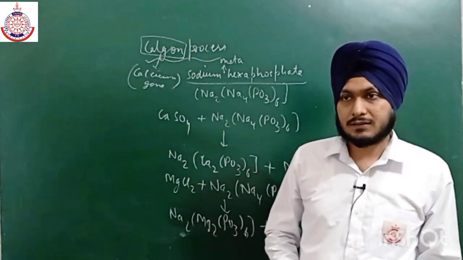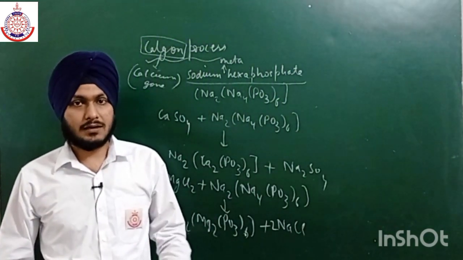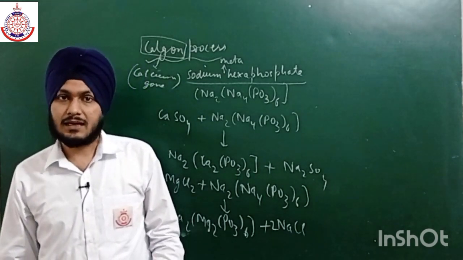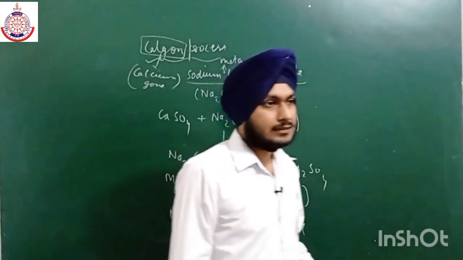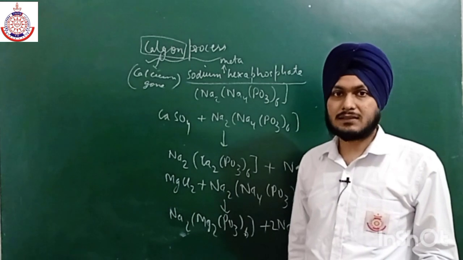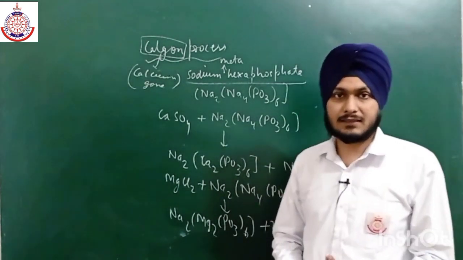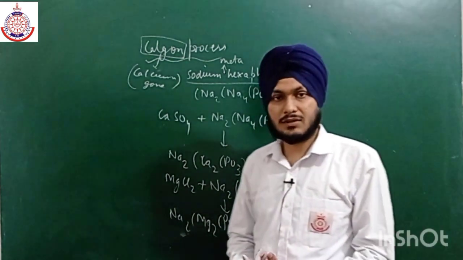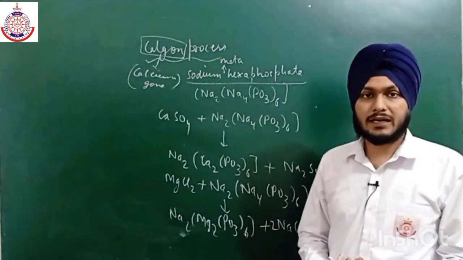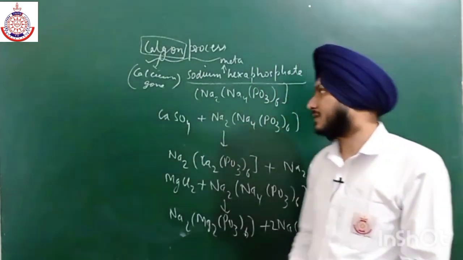And we can easily remove the temporary hardness just by boiling or by the Clark method. For removing the permanent hardness, the first method is the lime soda process, and the second method is the ion exchange method. In it, the first is the cation exchange method, that is the permutit process, with the help of zeolite or permutit we can easily remove the cations. The second is the organic ion exchange method, in which we can remove both the cation as well as anion. And the last method is the Calgon process.